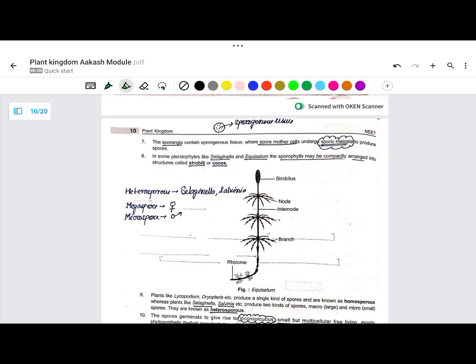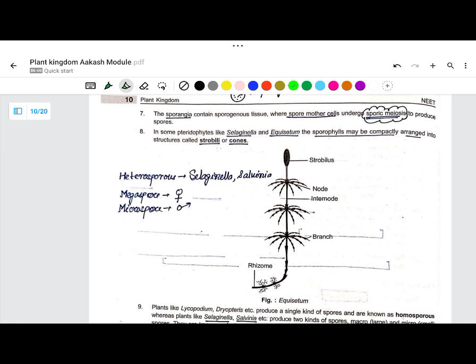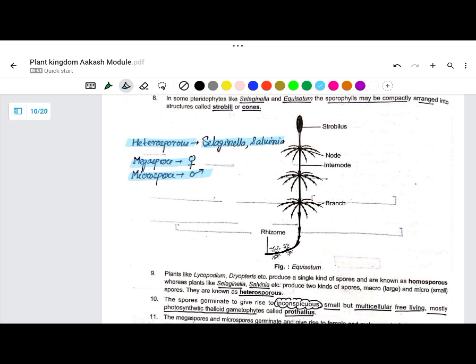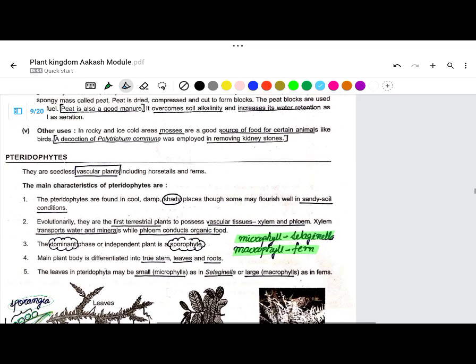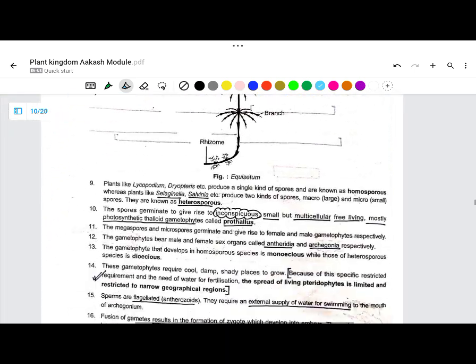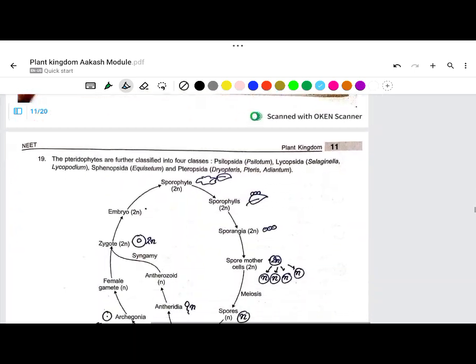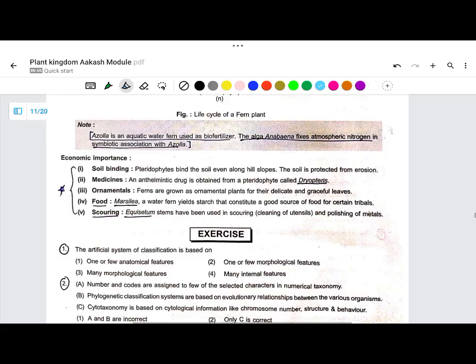Now these examples are important. I always used to write examples in the blank spaces in NCERT as well as in modules, so that I notice them first, because whenever there is a question on the plant kingdom, the maximum chances are that it comes from the examples. Heterosporous are Selaginella and Salvinia, with megaspores in females and microspores in males, right? These are important. You can read these from NCERT.